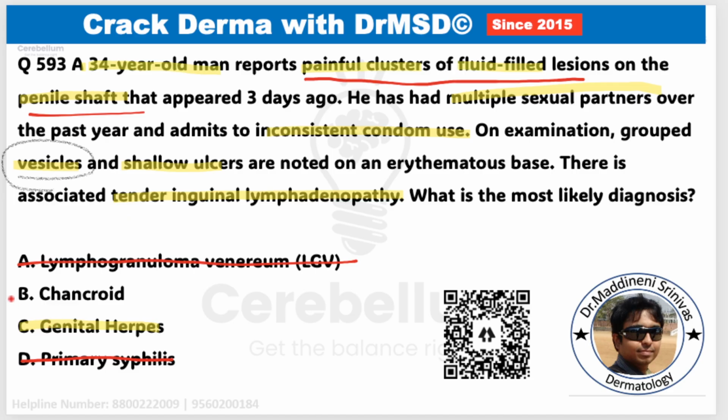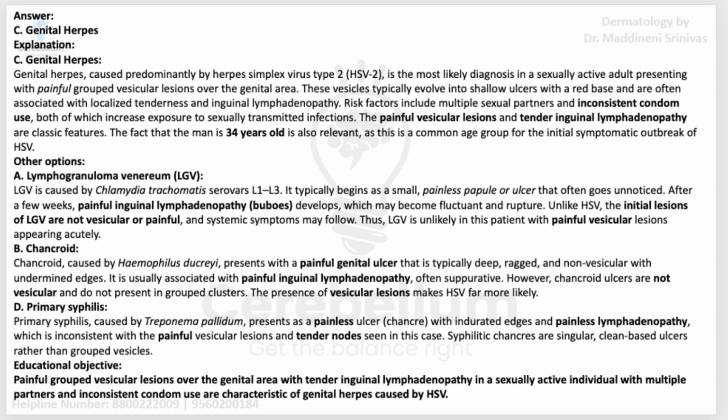Remember students, chancroid can present with painful genital ulcers and also painful inguinal lymphadenopathy, but there will not be vesicular lesions in chancroid. So we have ruled that out. And coming to genital herpes, I hope all of you know it is due to the human herpes virus type 2, and it is going to present with painful vesicular lesions and tender inguinal lymphadenopathy.